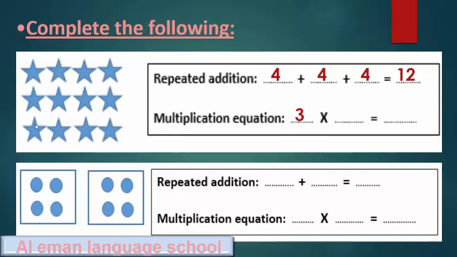So 3 multiplied by number of columns: 1, 2, 3, 4. So 3 times 4 equals 12. And we have 2 groups of 4 dots. So repeated addition is 4 plus 4 equals 8. Multiplication equation is number of groups times the number of objects inside the group. So 2 times 4 equals 8.